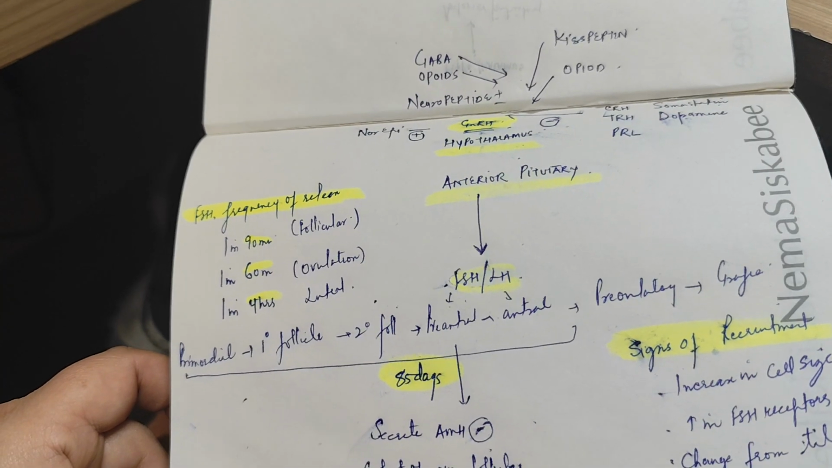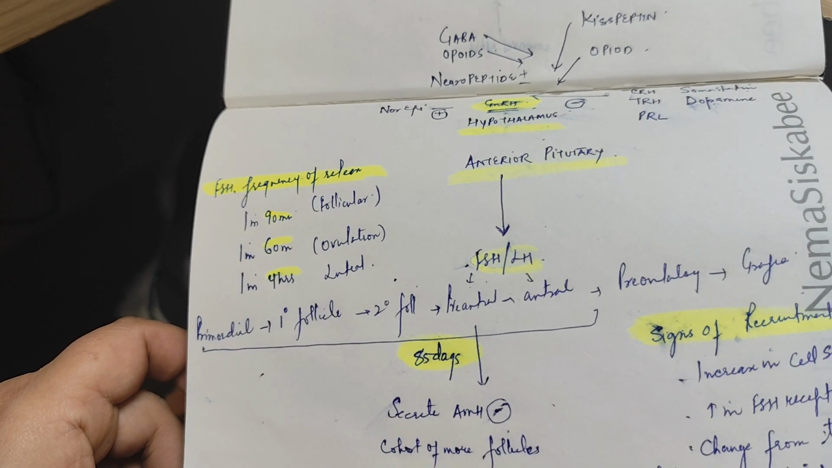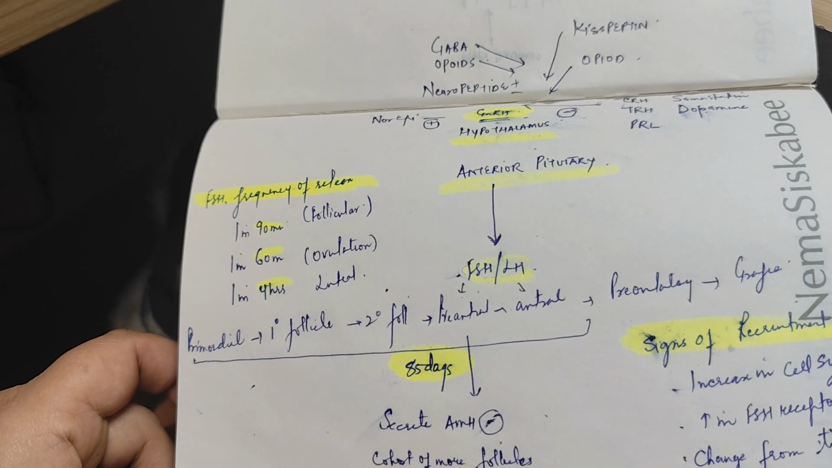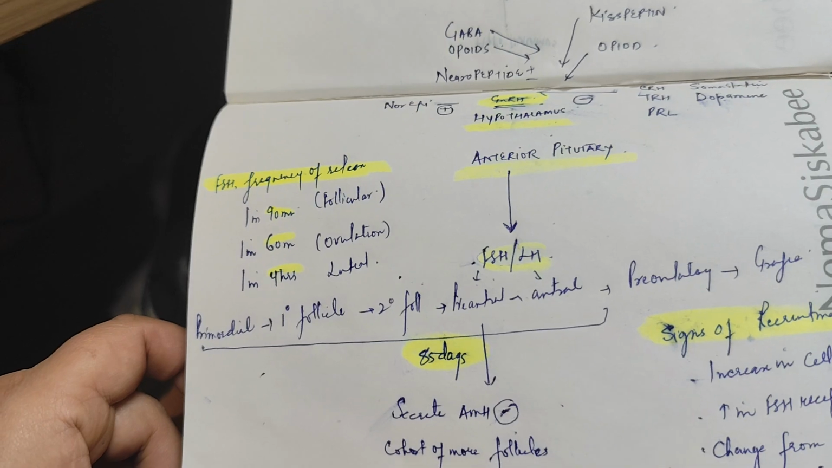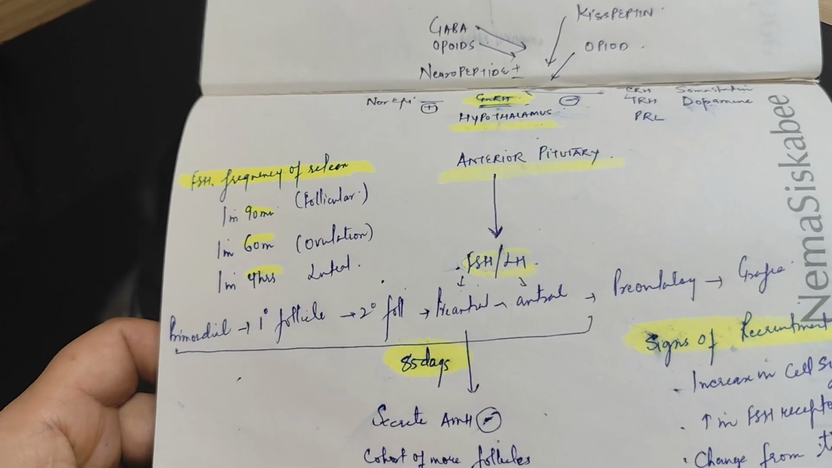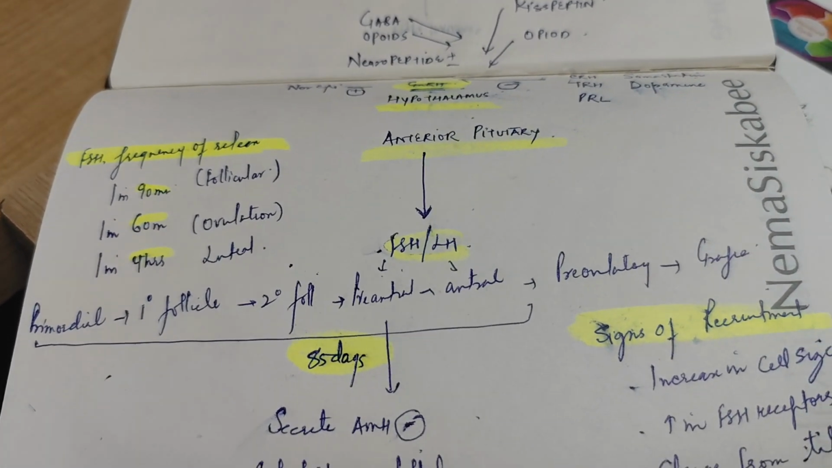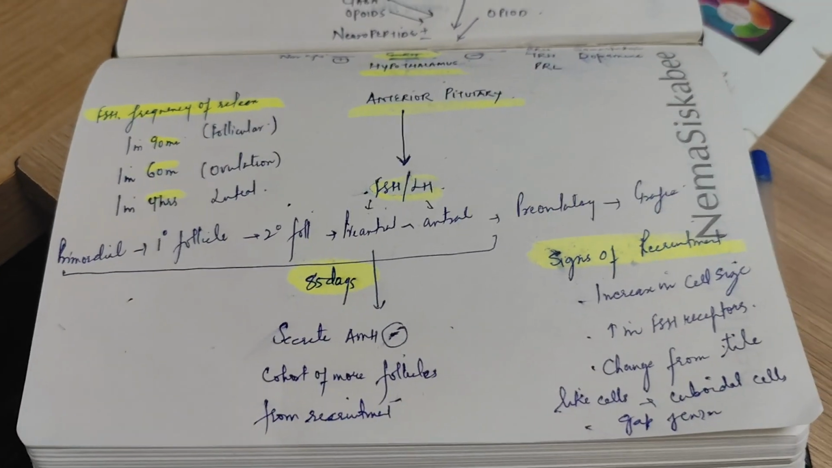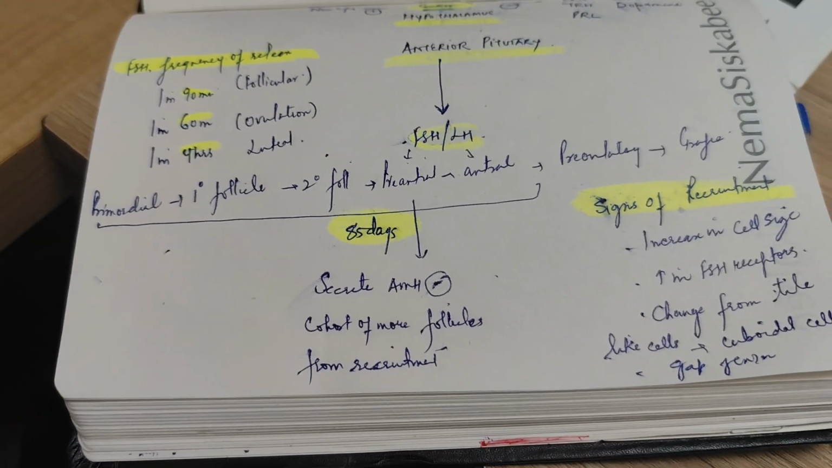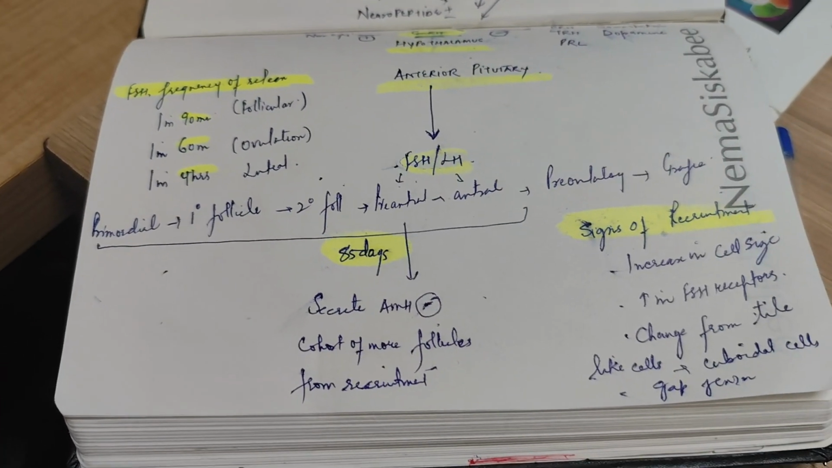Now the complement of follicles a female has is highest in utero, right? It is almost 6 to 7 million, and by birth it's almost 2 million. By puberty it's 4 lakh, but those 4 lakh follicles are not going to ovulate. Only 400 are going to ovulate. The rest of the follicles undergo atresia.